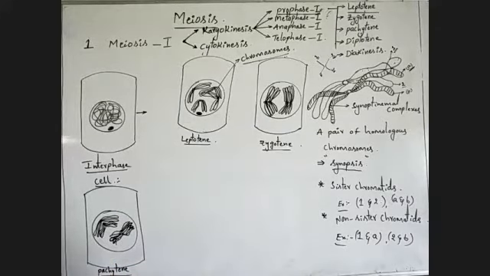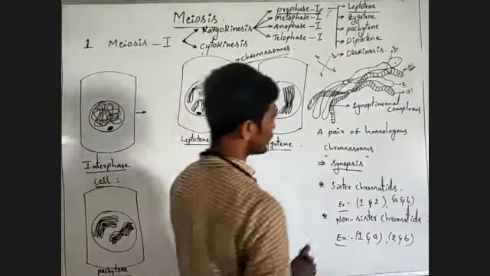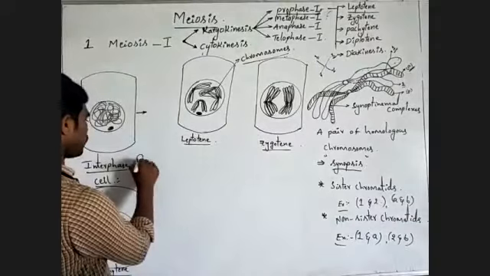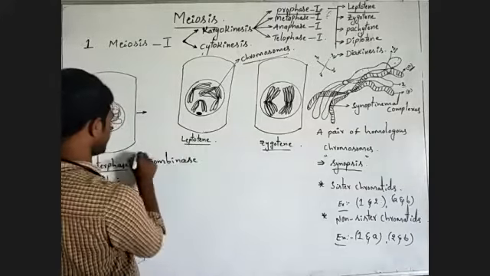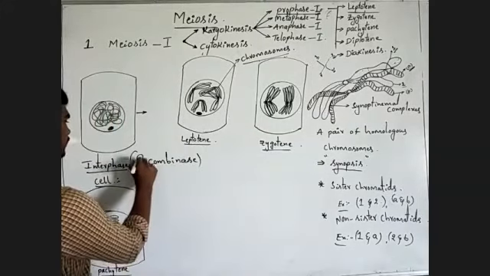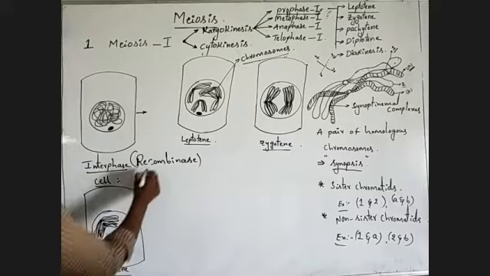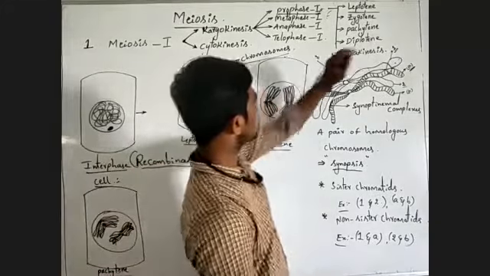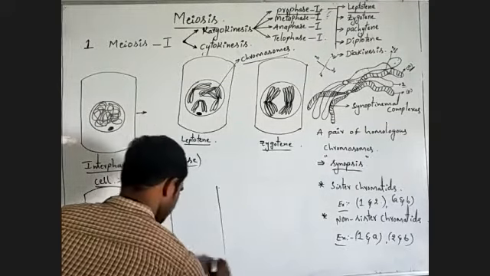During the crossing over, an enzyme is used, that is recombinase. That enzyme name is recombinase. Because of this enzyme, this recombination or crossing over or exchange of genetic material takes place. This is a very important enzyme. This is about pachytene. Next, diplotene. What is diplotene?